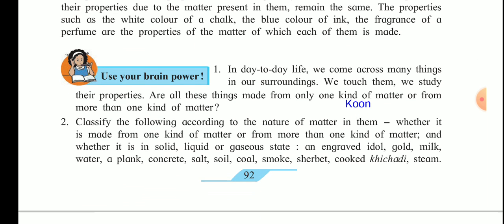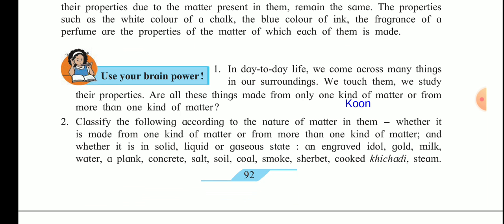Now classify the following according to the nature of the matter present in them, whether it is made up of one kind of matter or more than one kind of matter, and whether it is in a solid, liquid or gaseous state. Now the engraved idol we will take. The engraved idol is made up of solid and it is made of only one particle.